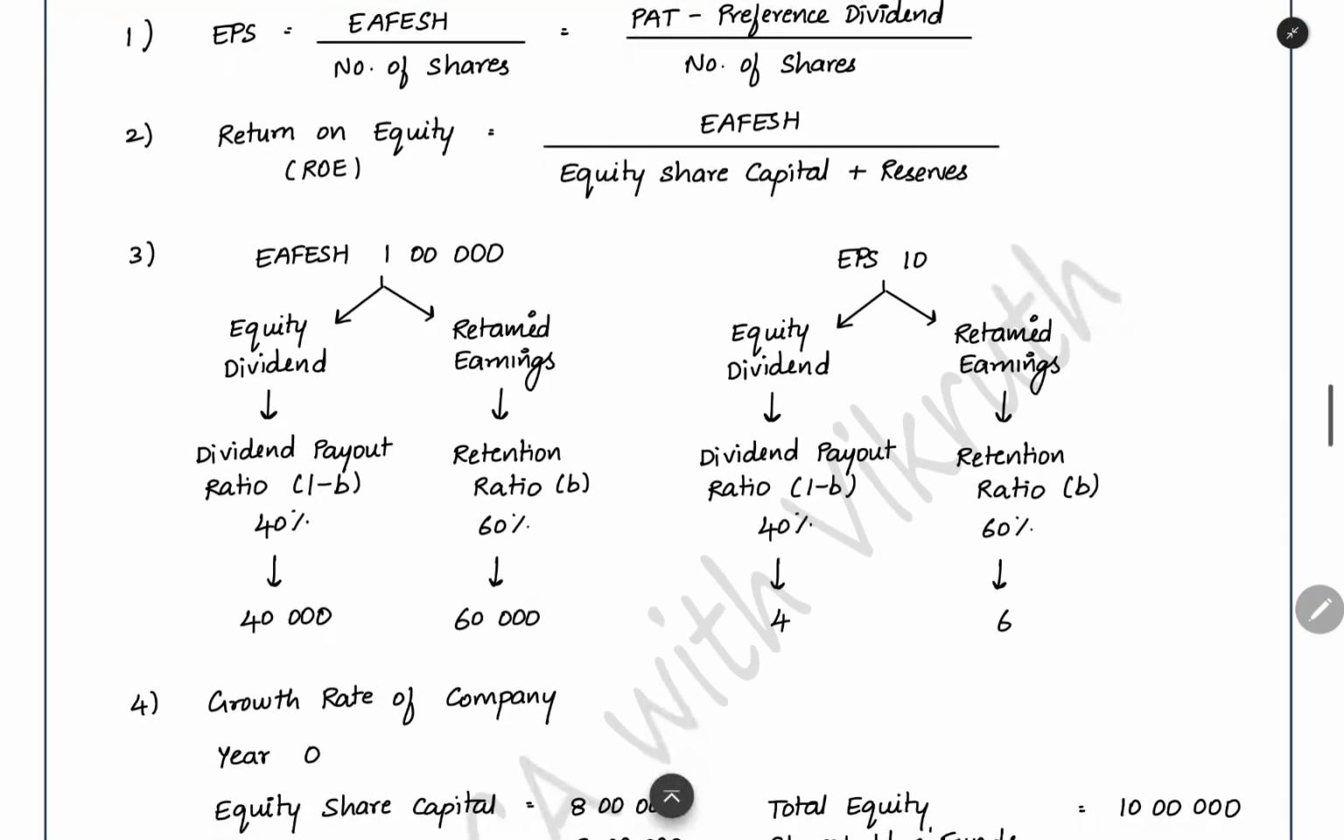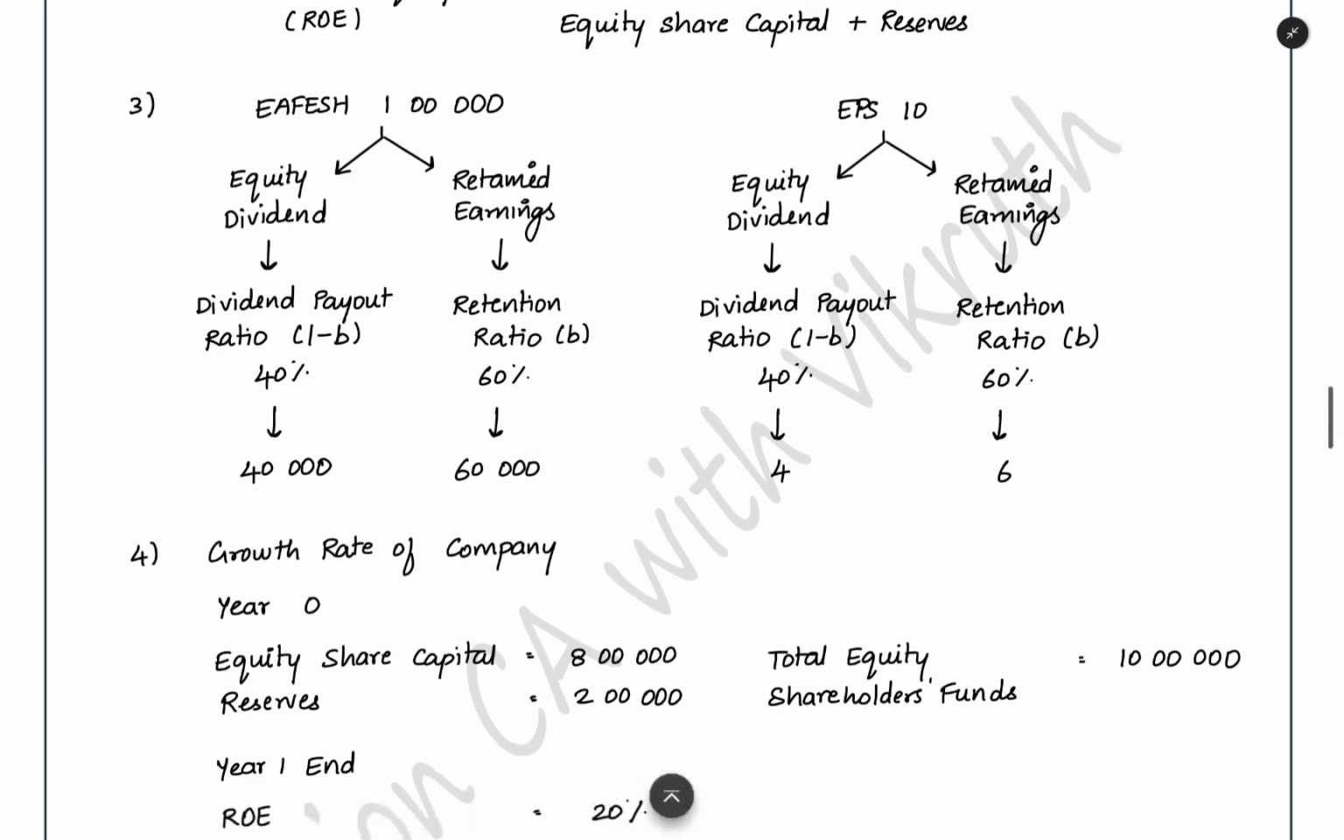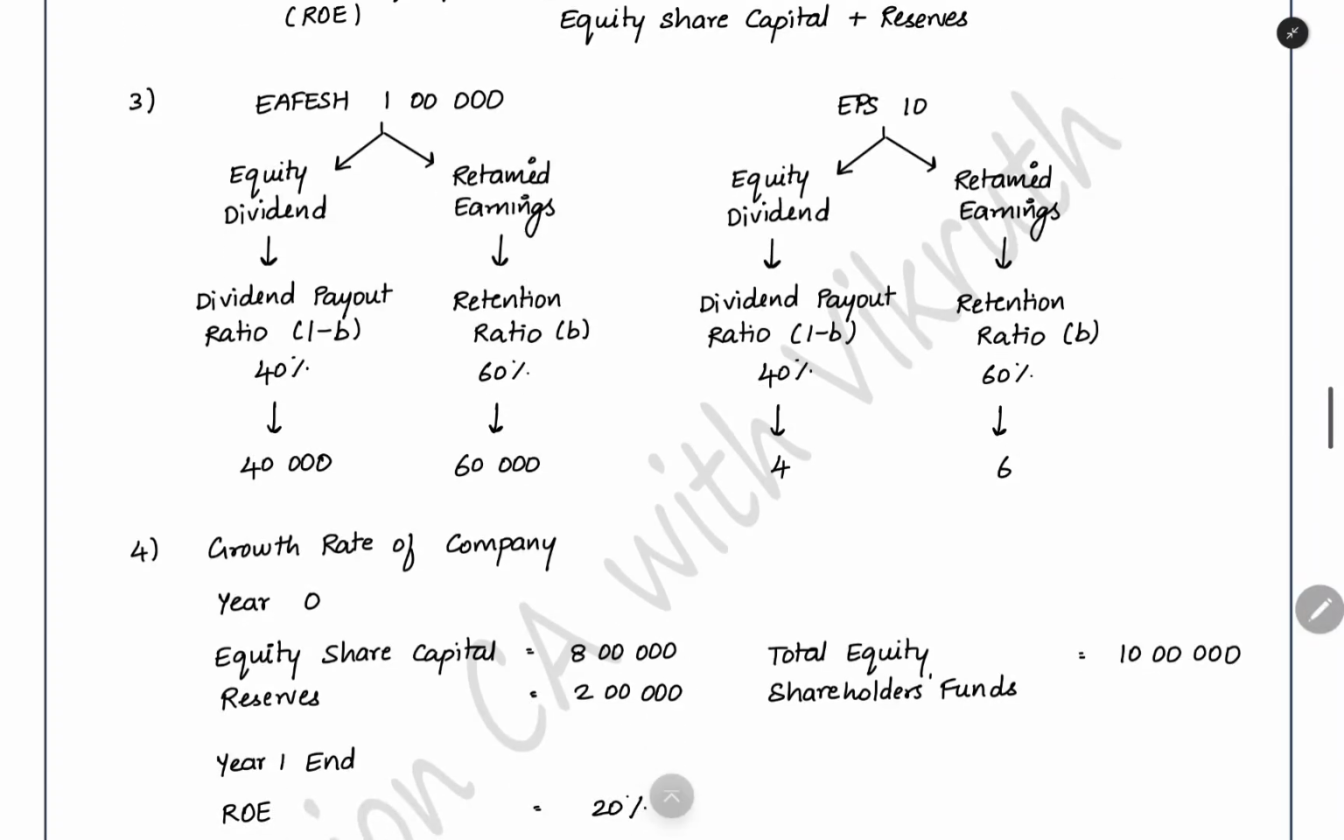The next thing is we can see the proportion between equity dividend and retained earnings. For example, you are earning 1 lakh as earnings available for equity shareholder. Out of that, equity dividend you have to pay, and retained earnings you have to keep in some proportion. How much you are paying as equity dividend will be decided by the dividend payout ratio. That is one ratio which will be given in the question, which will be decided by the company. Out of the earnings which we earned, how much we have to distribute to the shareholder, that is called the dividend payout ratio. And how much you have to keep inside the company itself, how much you have to retain, that will be called the retention ratio.